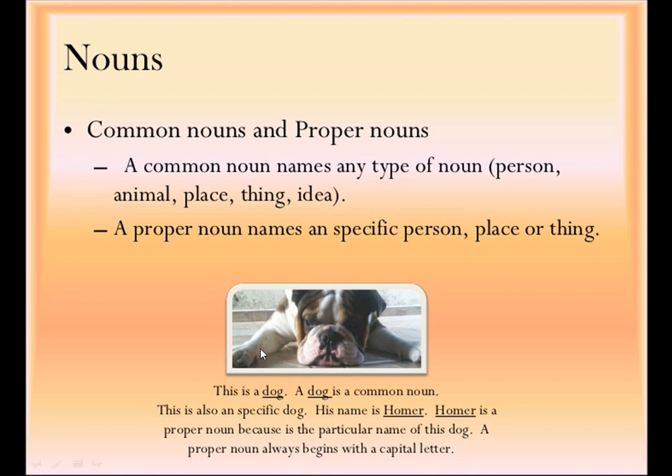Let's see here. This is a dog. A dog is a common noun. This is also a specific dog. His name is Homer. So Homer is a proper noun because it is the particular name of this dog. A proper noun always begins with a capital letter.